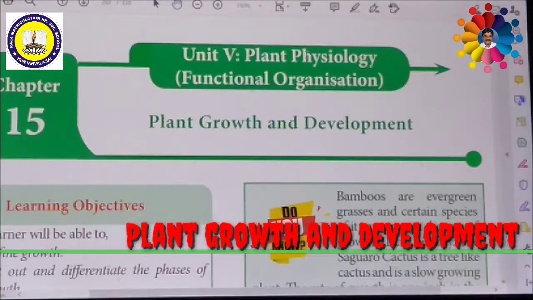Dear students, now we are going to start the new chapter which is called Plant Growth and Development in Plant Physiology. So in this chapter we are going to discuss in detail about characteristics of growth, plant growth regulators, photoperiodism, vernalization, seed germination and dormancy, and finally senescence. These are all the processes we are going to discuss in detail.